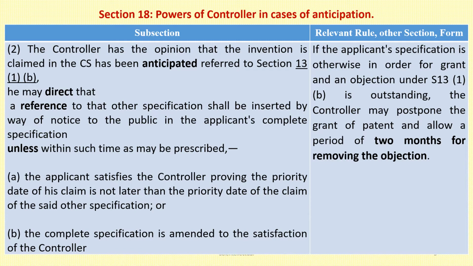Now, if the applicant's specification is otherwise in order for grant and an objection under Section 13(1)(b) is outstanding, in that case, the controller may postpone the grant and allow a period of 2 months to remove the objection.